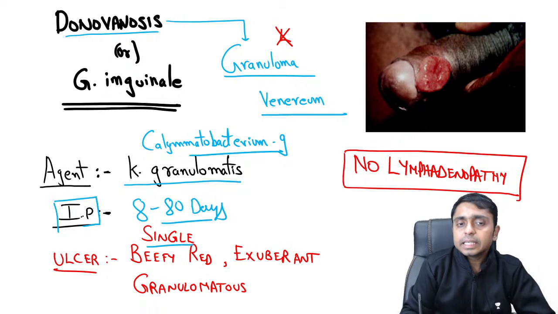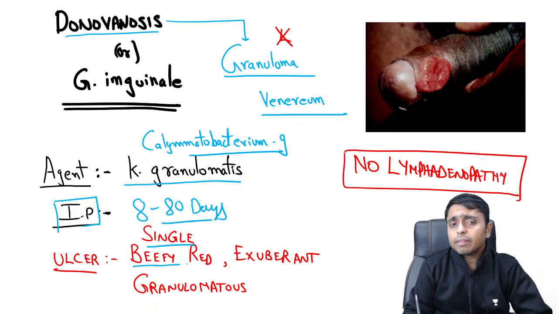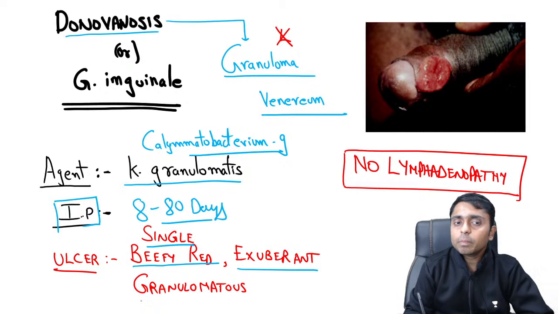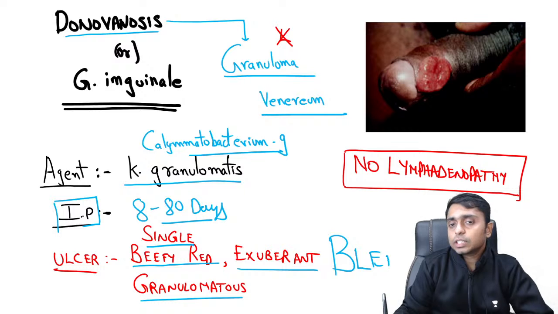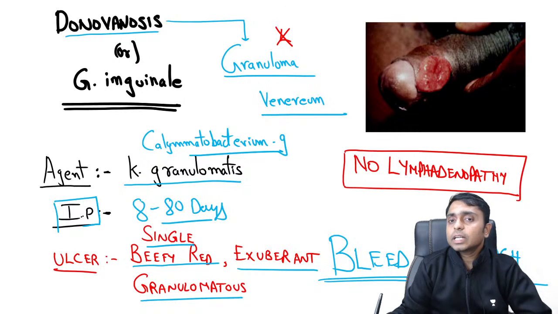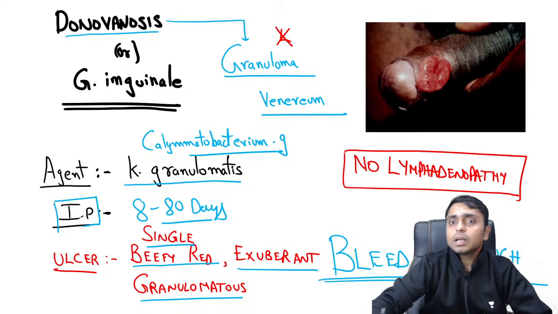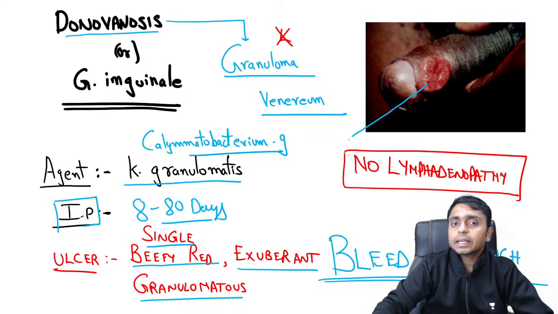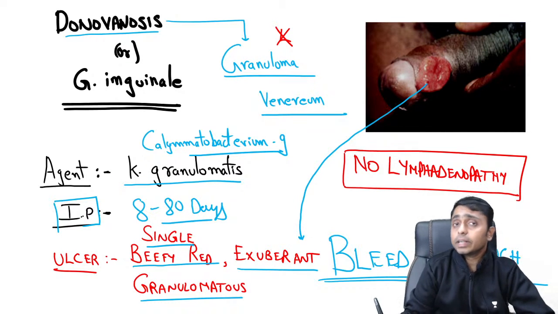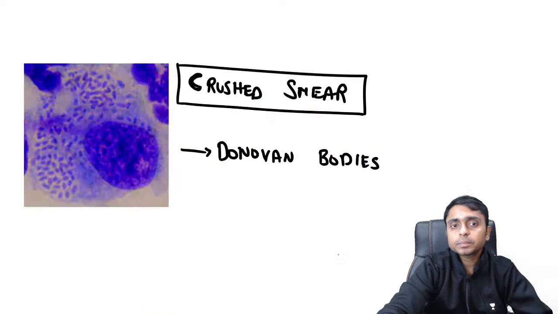It is usually a single ulcer, which will be very beefy red in appearance, exuberant, granulomatous and extremely bleedy. It will bleed on touch. Bleeds very easily on touch. So if you wear a glove and try to palpate this, it will bleed. Here you are able to see this single exuberant beefy red granulomatous ulcer, which will easily bleed if you try to palpate it.